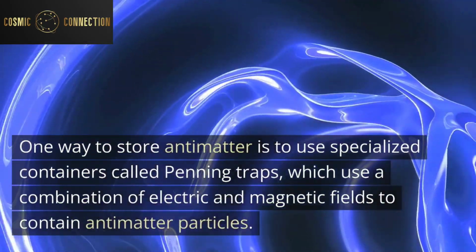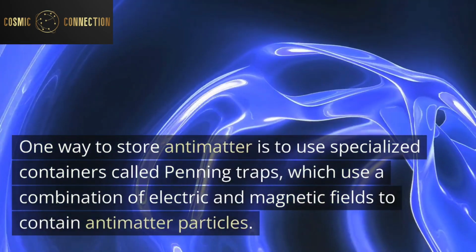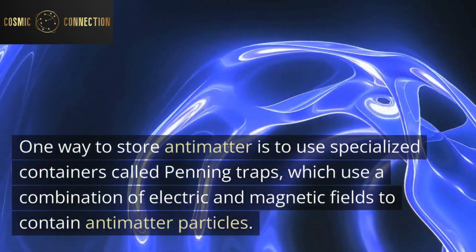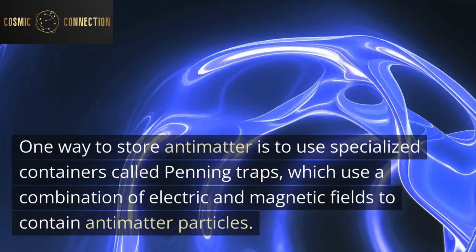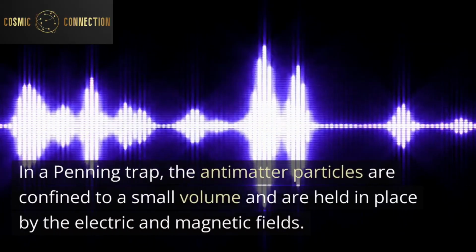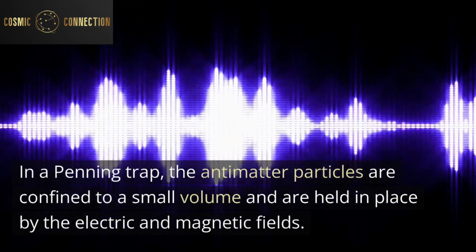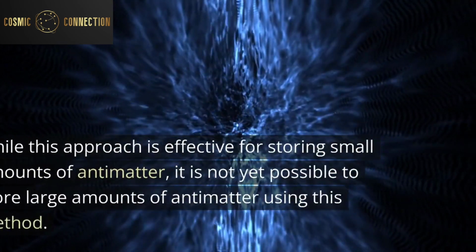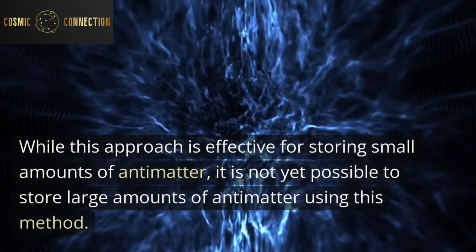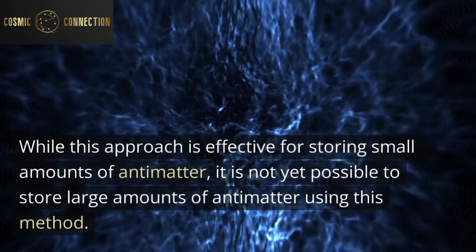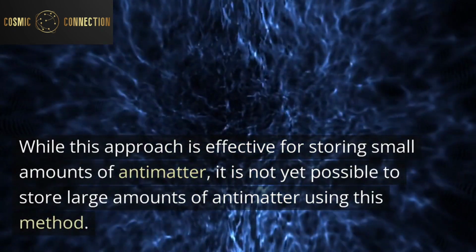One way to store antimatter is to use specialized containers called Penning traps, which use a combination of electric and magnetic fields to contain antimatter particles. In a Penning trap, the antimatter particles are confined to a small volume and are held in place by the electric and magnetic fields. While this approach is effective for storing small amounts of antimatter, it is not yet possible to store large amounts of antimatter using this method.